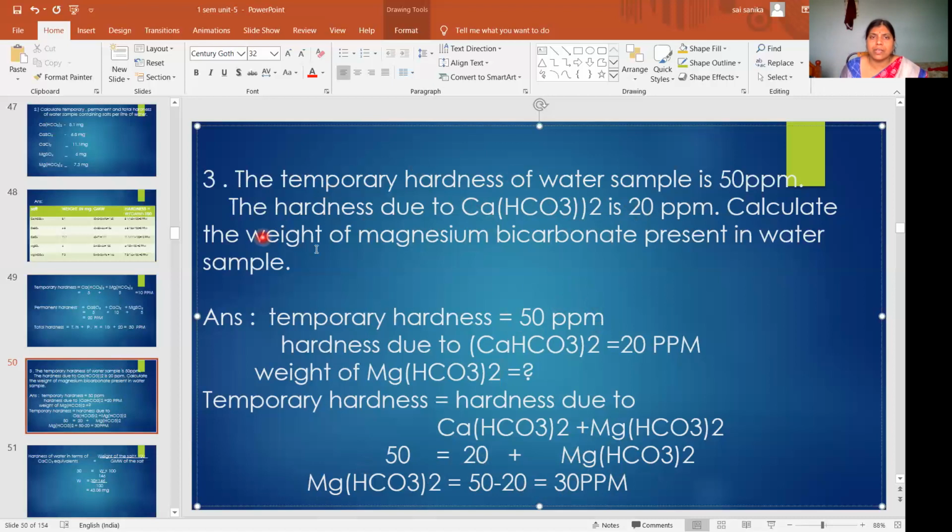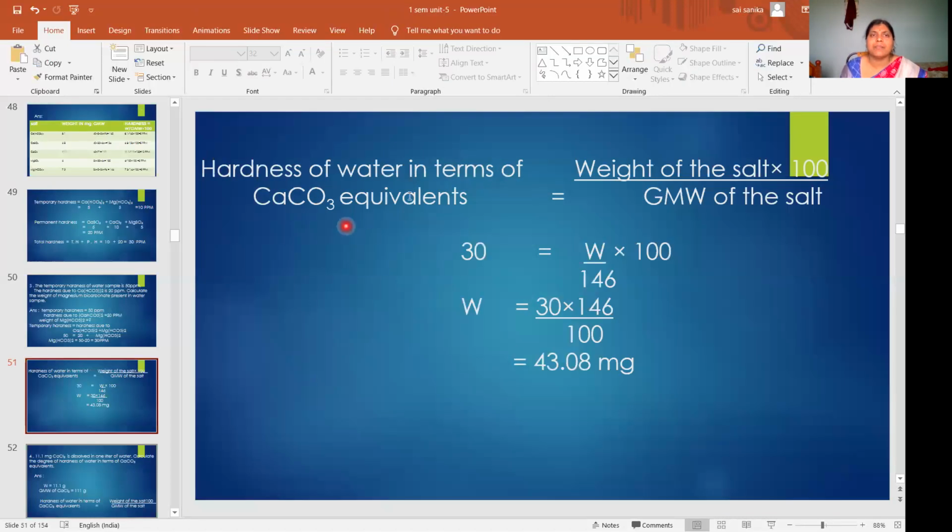Then what you have to calculate? You have to calculate the weight of magnesium bicarbonate. So you have to apply this formula: hardness of water in terms of CaCO3 equivalents is equal to weight of salt by gram molecular weight of salt into 100.